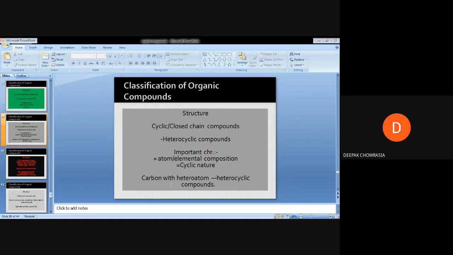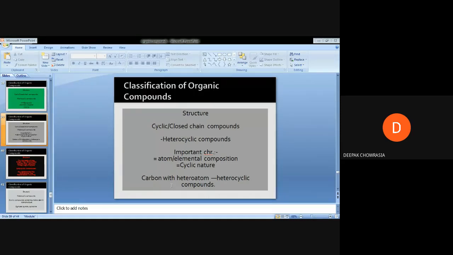When we compare the structural pattern of these heterocyclic organic molecules with the homocyclic organic molecules, although both contain a closed ring like structure, in heterocyclic organic molecules these molecules contain heteroatoms along with the carbon.